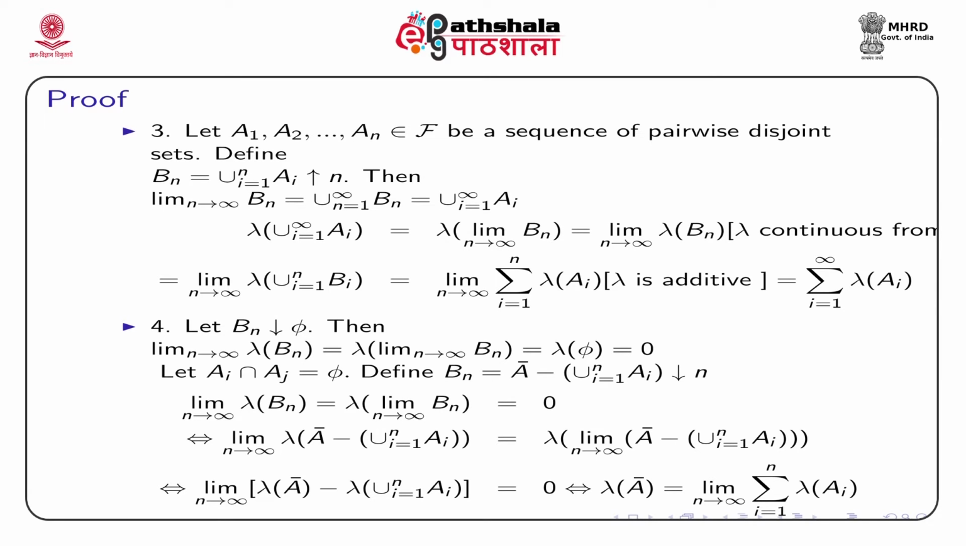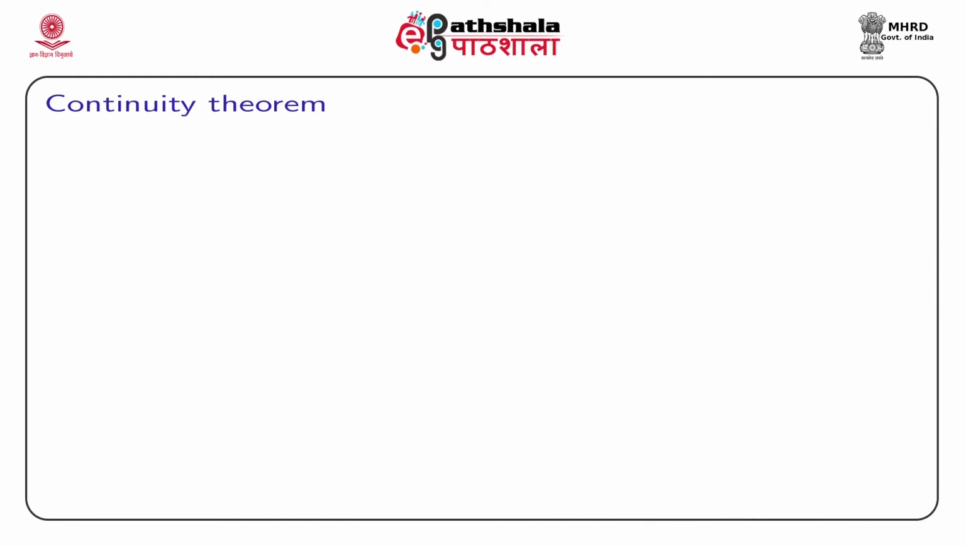Now, the left hand side of this final equation says the limit as n tends to infinity of lambda of a bar minus lambda of the union of ai from 1 to n is equal to 0. That implies lambda of a bar is equal to the limit as n tends to infinity of the sum from 1 to n of lambda of ai. So, this completes the proof for the fourth part too. So far, we have proved one very important theorem. It is the continuity theorem for a set function.